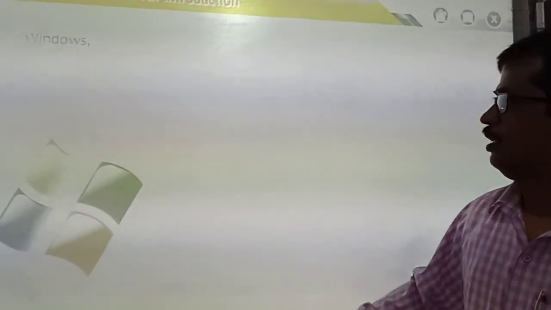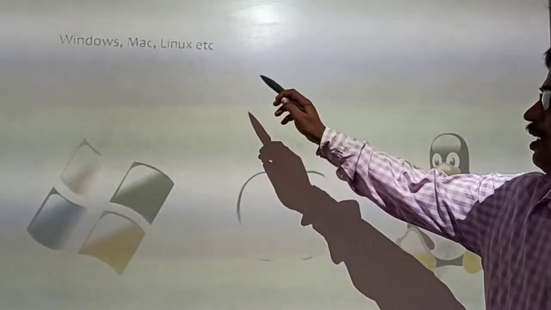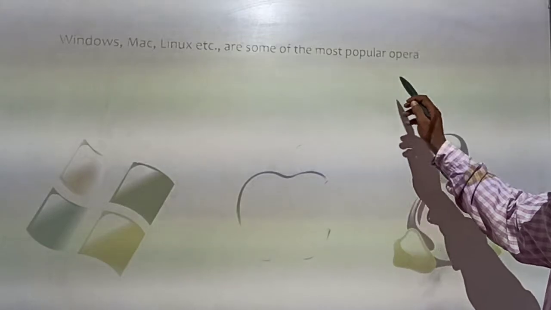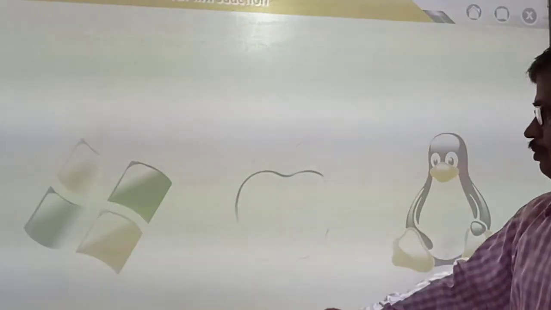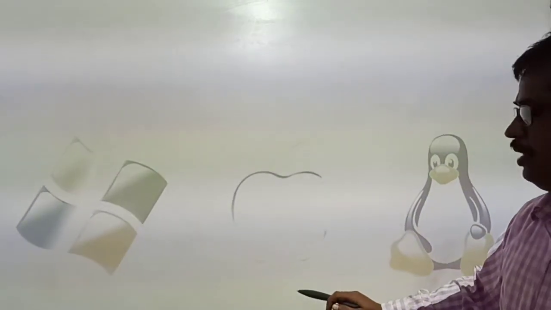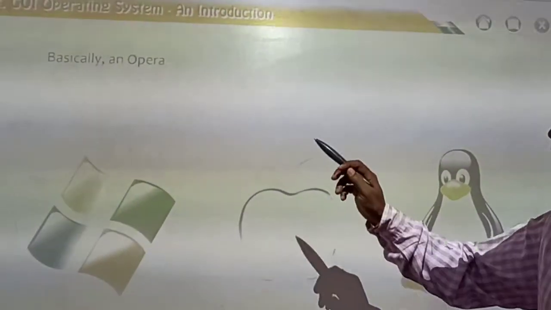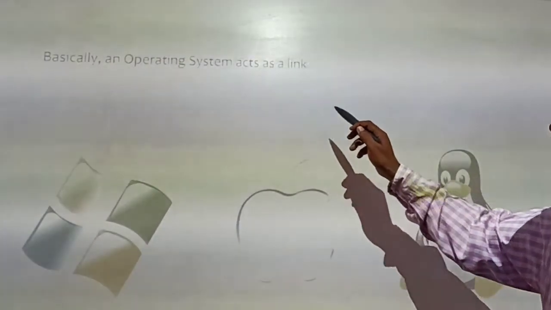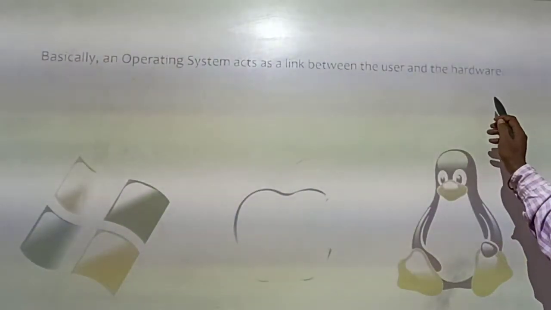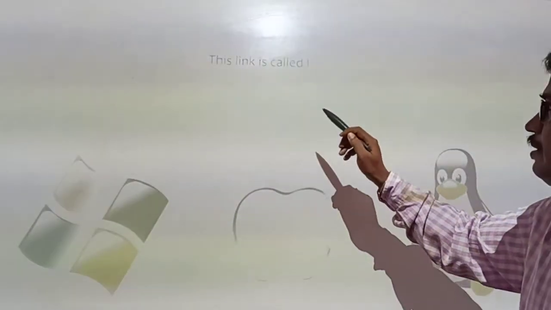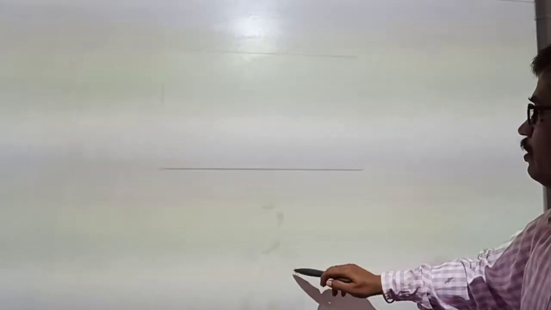Now let's move forward. Windows, Mac, Linux, etc. are some of the most popular operating systems. Windows, Mac, Linux are examples of operating systems. Basically, an operating system acts as a link between the user and the hardware. This link is called the interface.